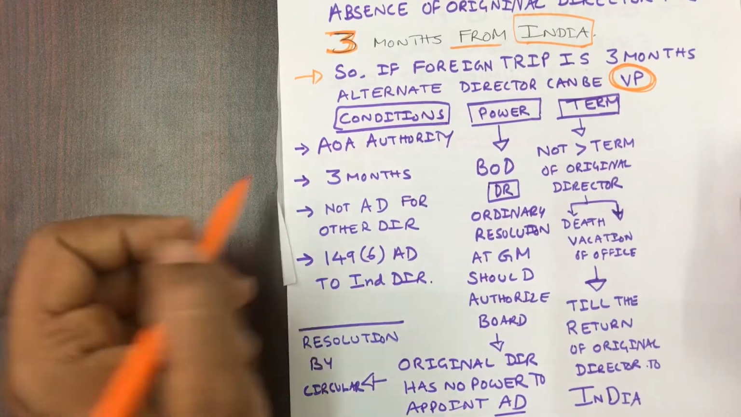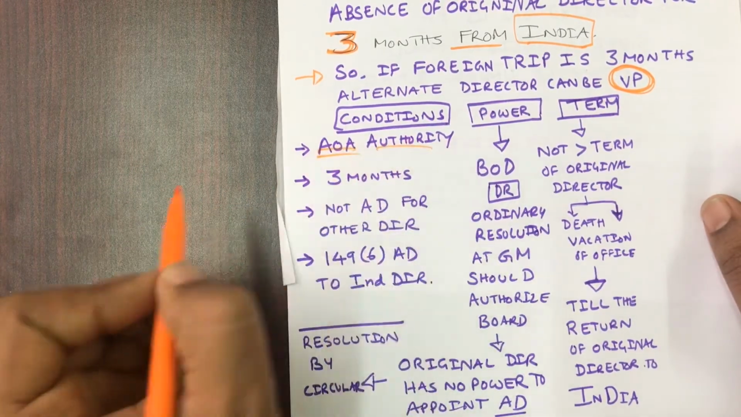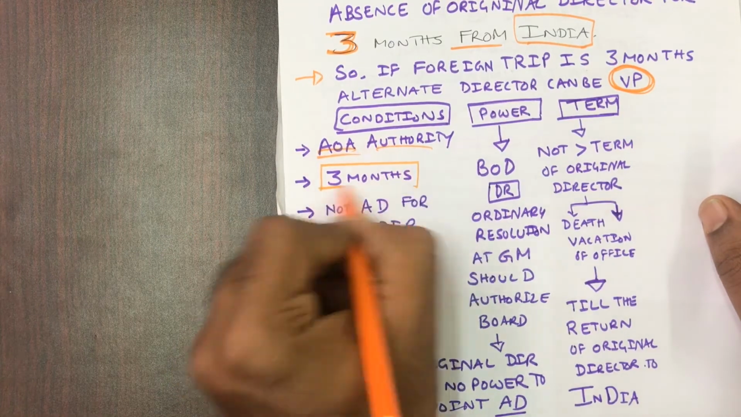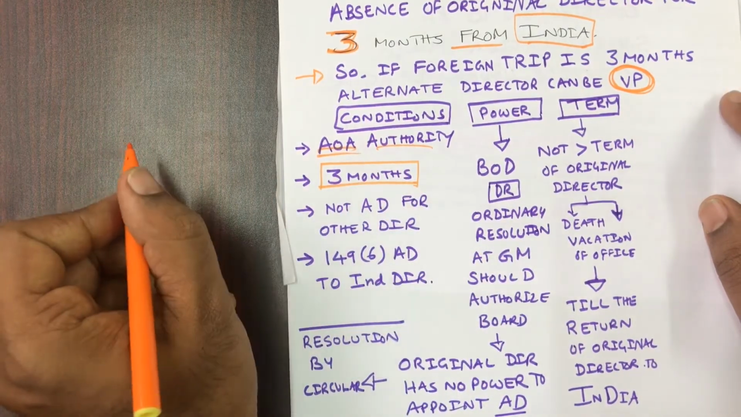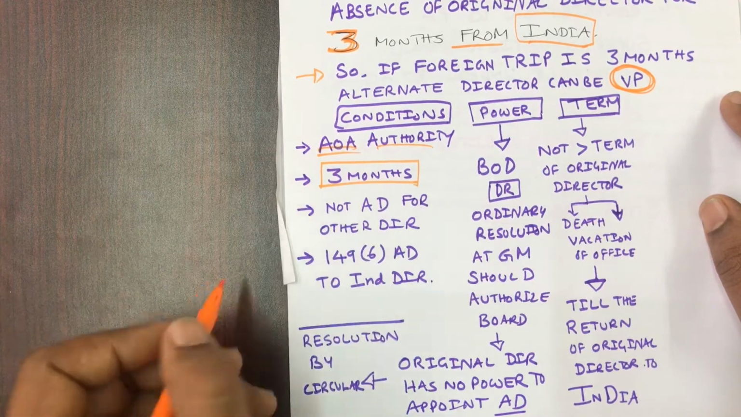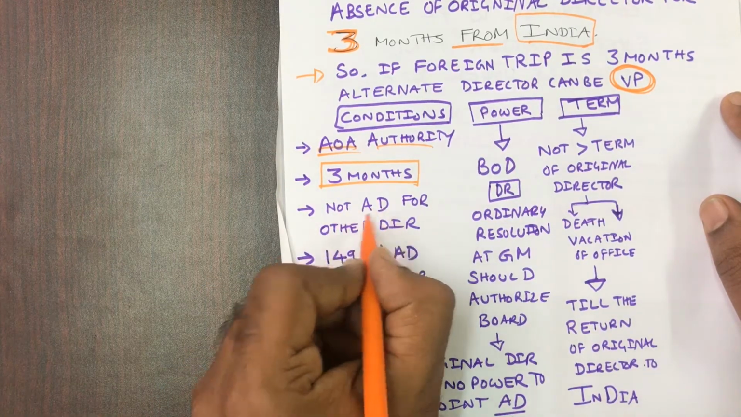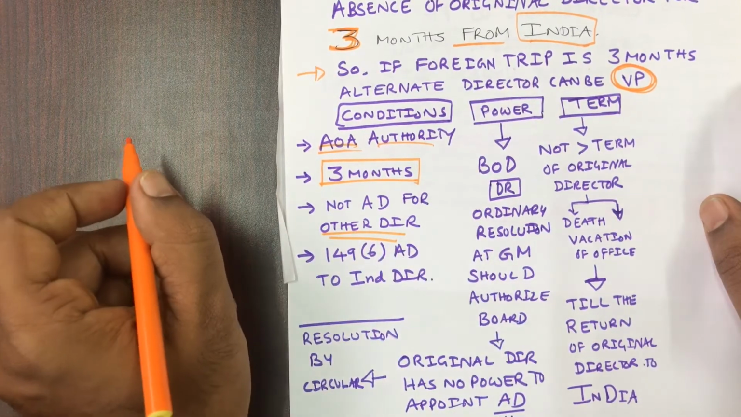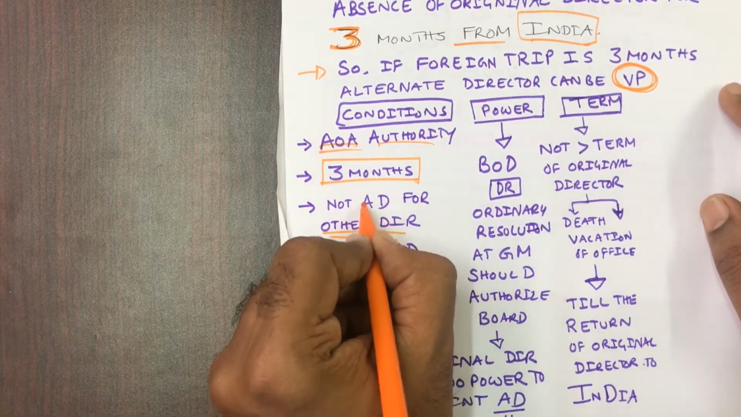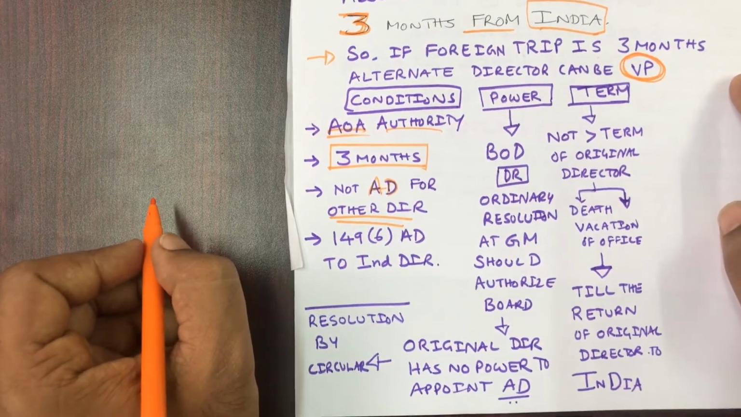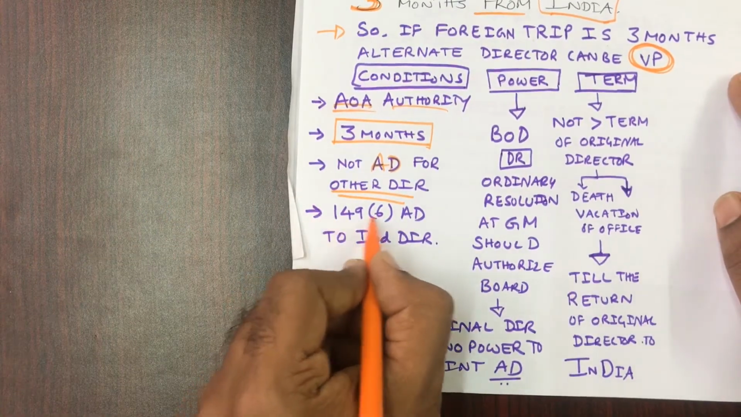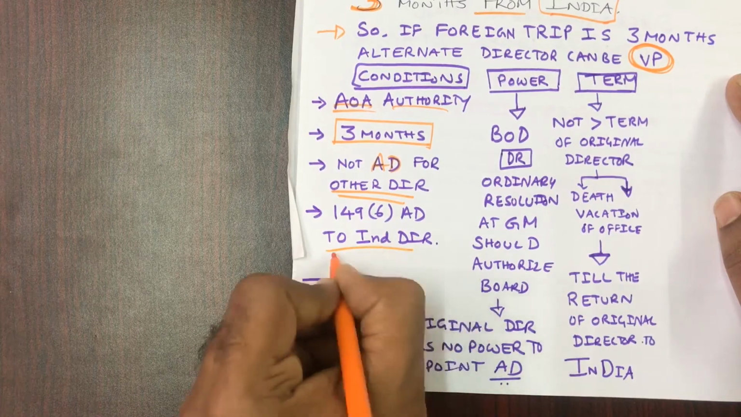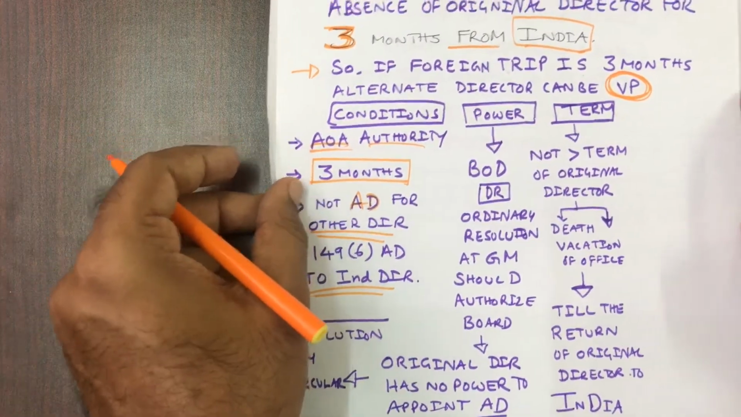Then you can write the conditions. The first condition is the Articles of Association should give authority for appointment of alternate director. Then the second condition, everybody knows, Sunil Goyal should have gone outside India for 3 months. Then, not alternate director for other directors. The person who is being appointed should not be the alternate director for another director. Then section 149 subsection 6, alternate director to be an independent director. That one you have to mention.